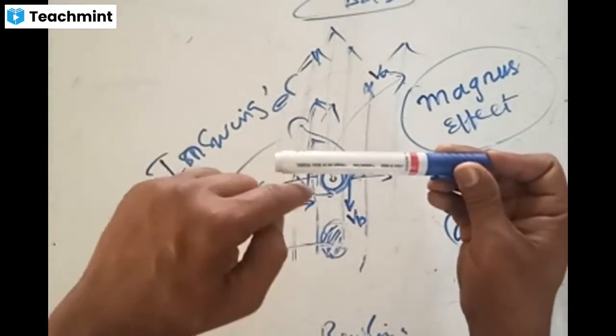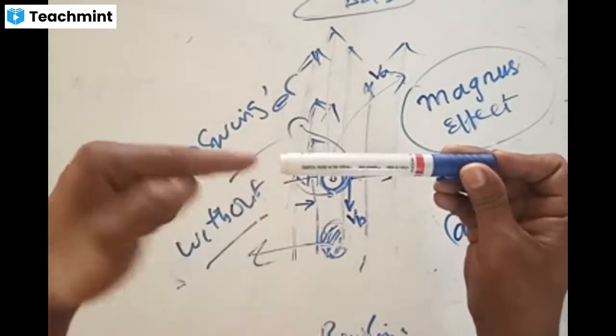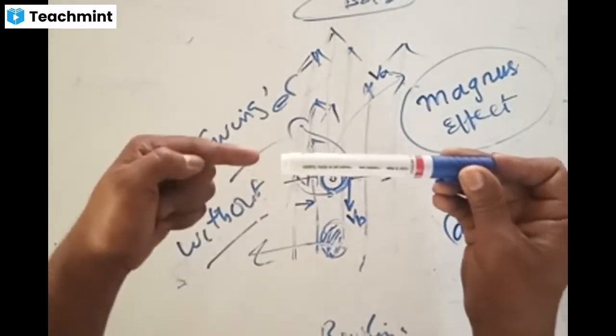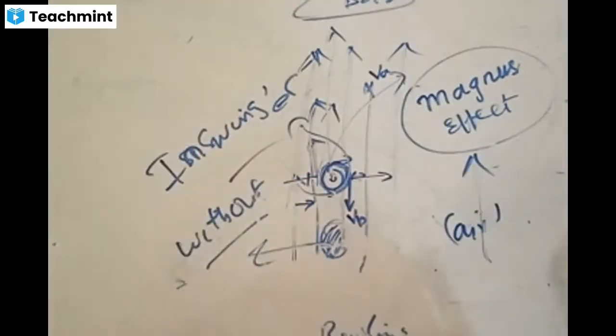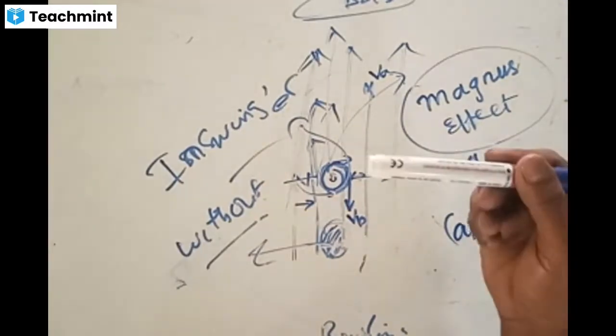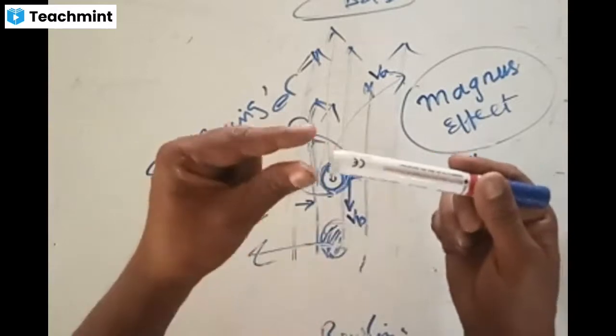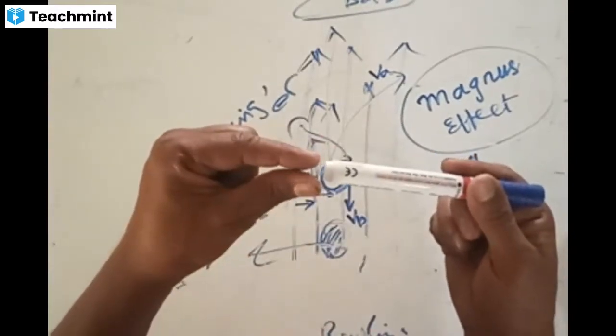Then what happens if you are standing very close to the train? Because of the low pressure, it would attract you into this region. You will fall in front of the train. So this is the reason why. This is also one more way of understanding Bernoulli's theorem. When a train travels at very high speed, it creates a high pressure region here by making use of the air present here.